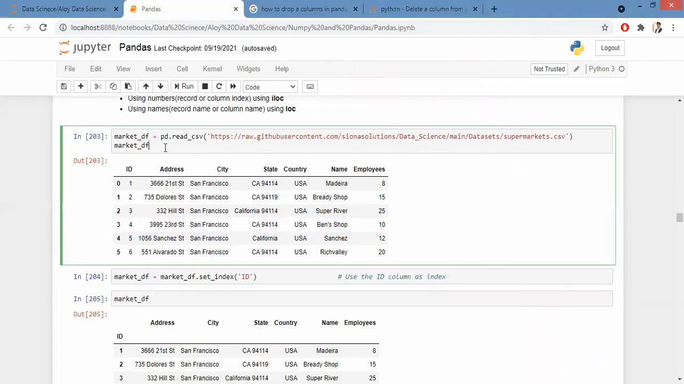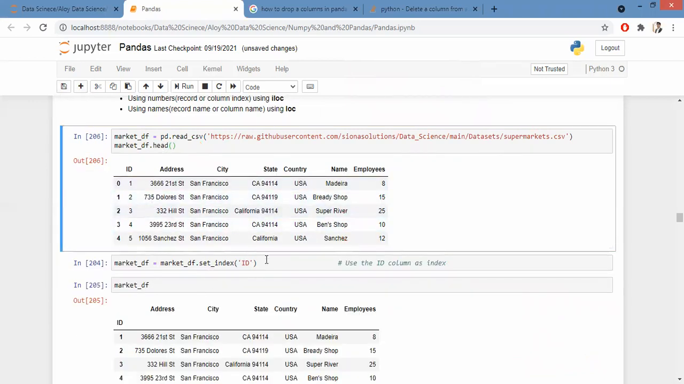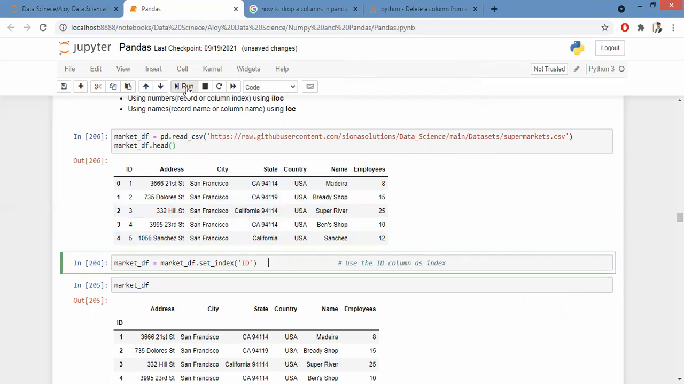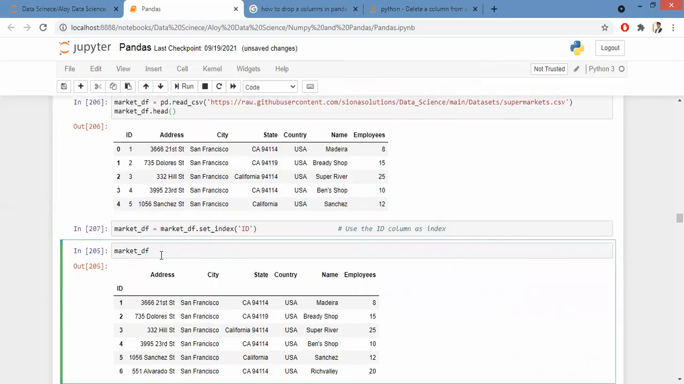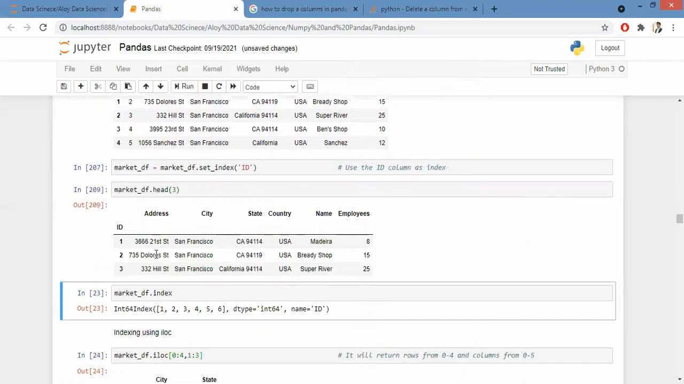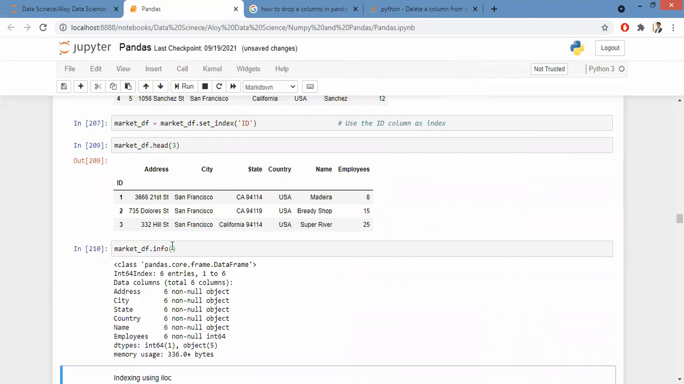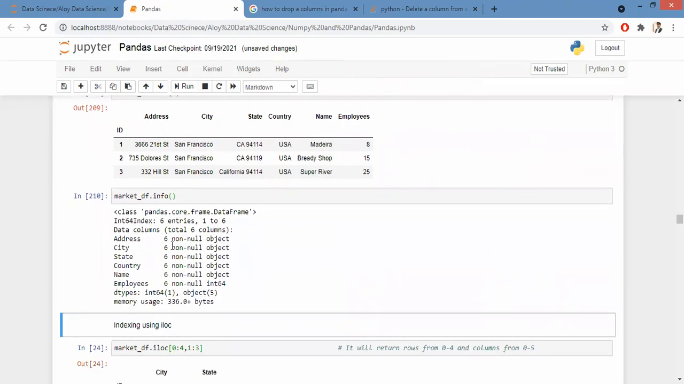Now, I import the data. I view the first 5 rows. I set my index. After setting the index, I view once again. Let's say that I want to view only 3 rows here. After that, I use dot info.